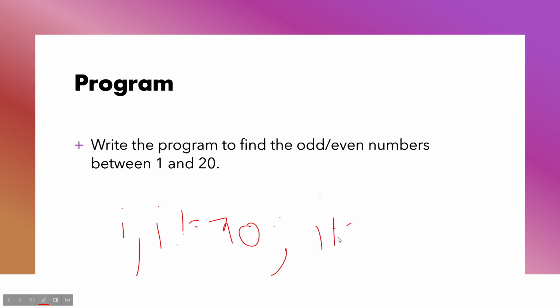We can do i plus equals 2, right? Because let's say first it is 0, and we are doing it for even. So the first time it will get incremented, it will get 2, then 4, then 6, then 8. We're just adding 2, which will give us all the even numbers.